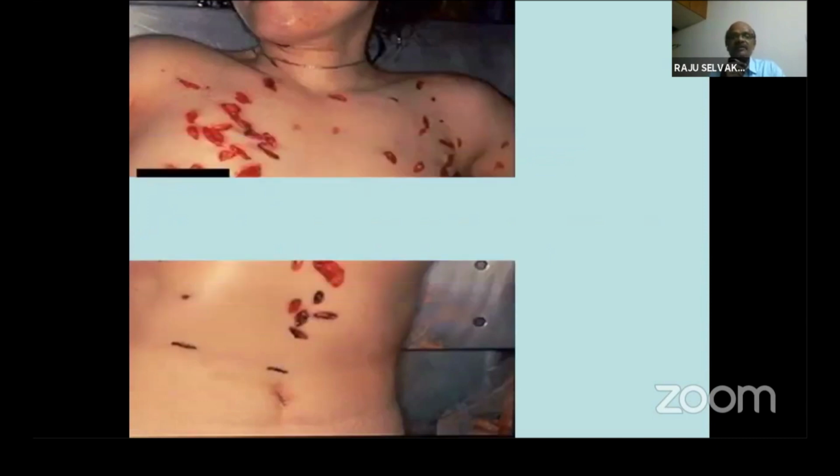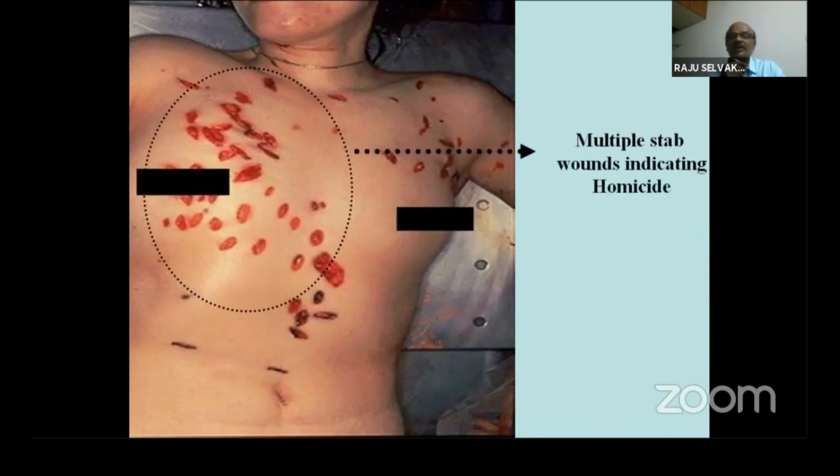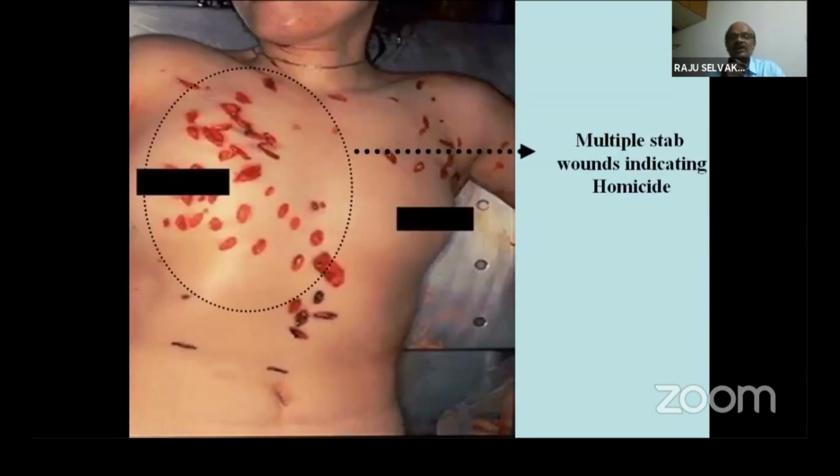Next slide, please. Here this picture shows multiple stab wounds of various dimensions. You can see it indicates homicide. How is it indicating homicide?